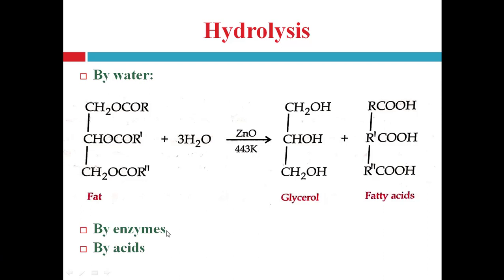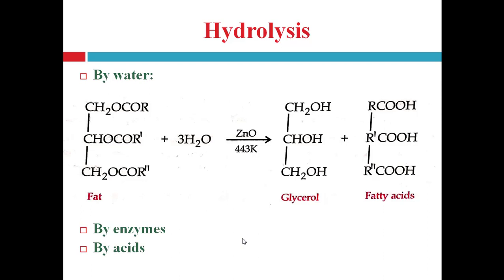Next one, hydrolysis can be carried out by using enzyme. Hydrolysis of fats and oils can be done by adding enzyme lipase to an emulsion of fat in water. First prepare the emulsion of fat in water, that is an oil in water type emulsion. Then to the emulsion, enzyme lipase is added. In presence of enzyme lipase, the ester linkage of the fat is broken down and converted into free fatty acids and glycerol.